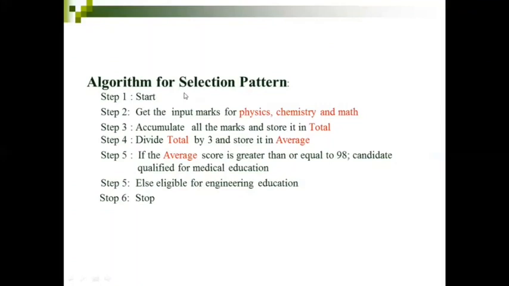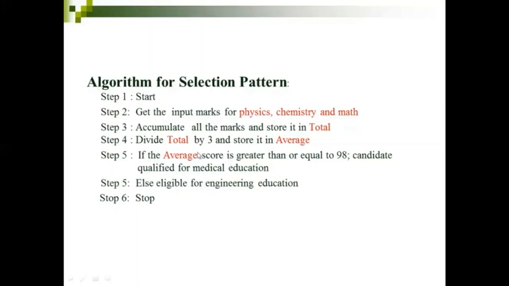This is a very simple algorithm I have given for the selection pattern, and we are going to convert this algorithm into code. In step one, I simply start the process. I get three inputs: physics, chemistry, and math. I find the total value for all the subjects, whatever I have got from the user or whatever I have assigned. Then I get the average. In step 5, I have the condition check, or decision making process.